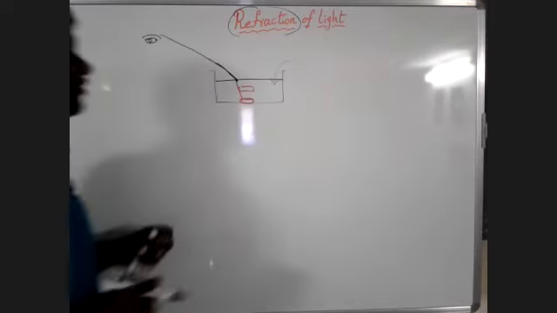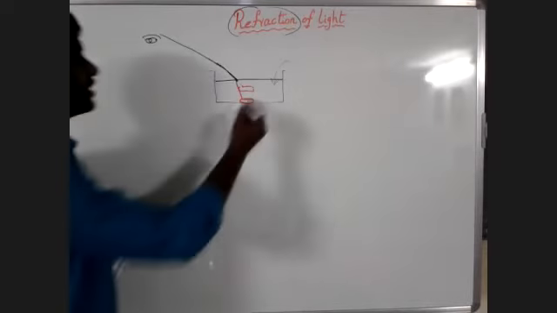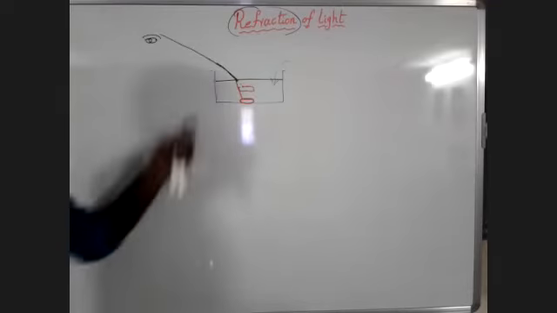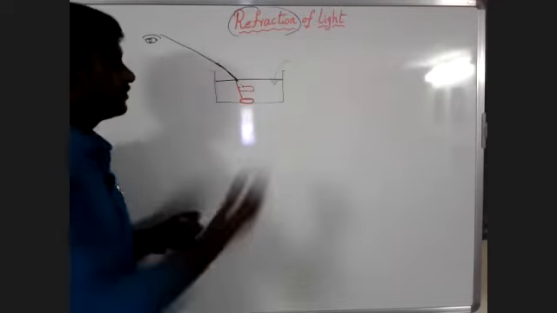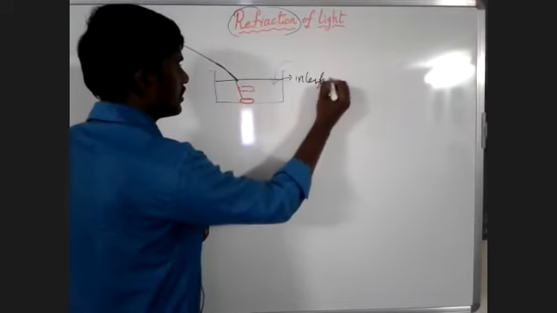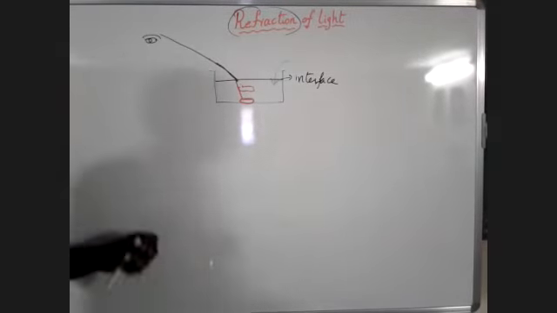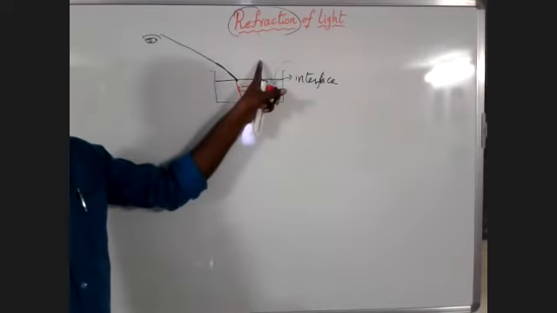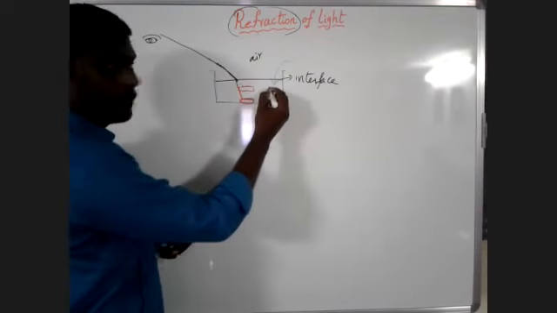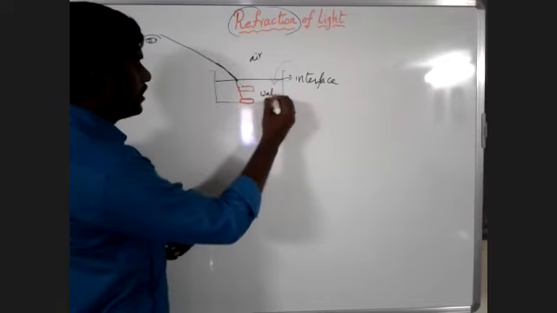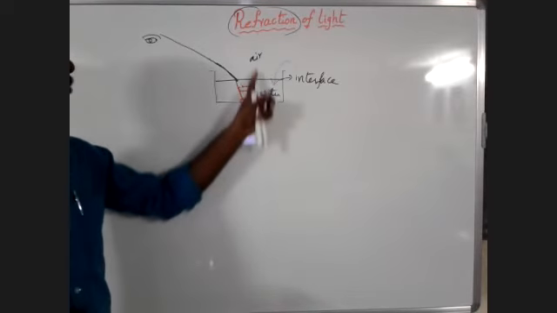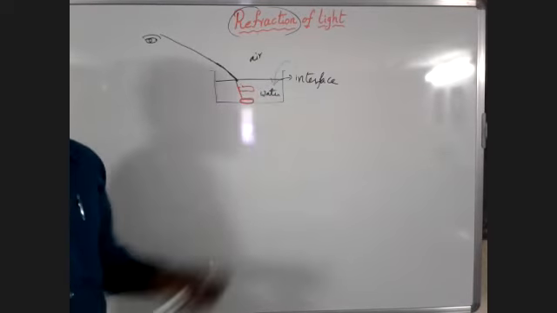What is the meaning of interface? Interface means a medium which separates the two mediums, that we call an interface. Okay, what do we call this one? Interface. What will this interface do here? It separates the two mediums. Here the medium is air, and here we pour the water, no? So what is the medium here? Water. Okay, a line which separates the two mediums, that we call an interface.